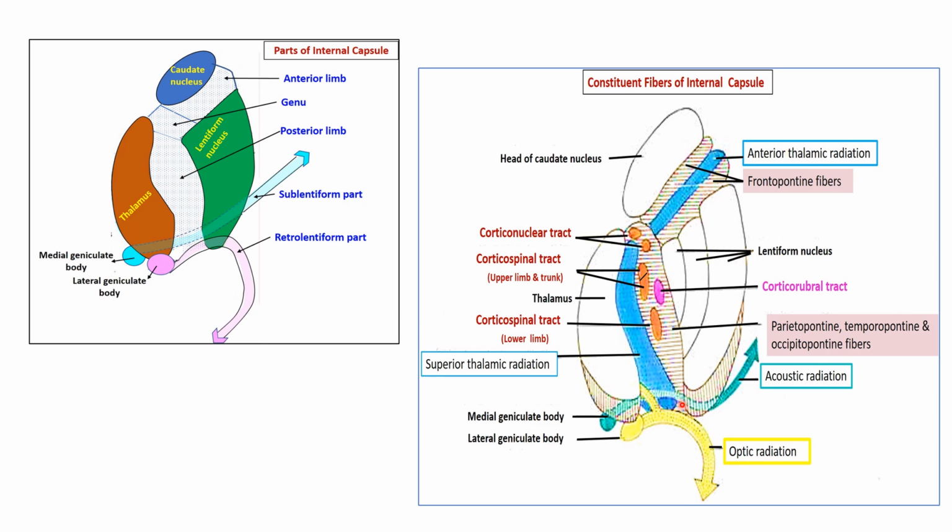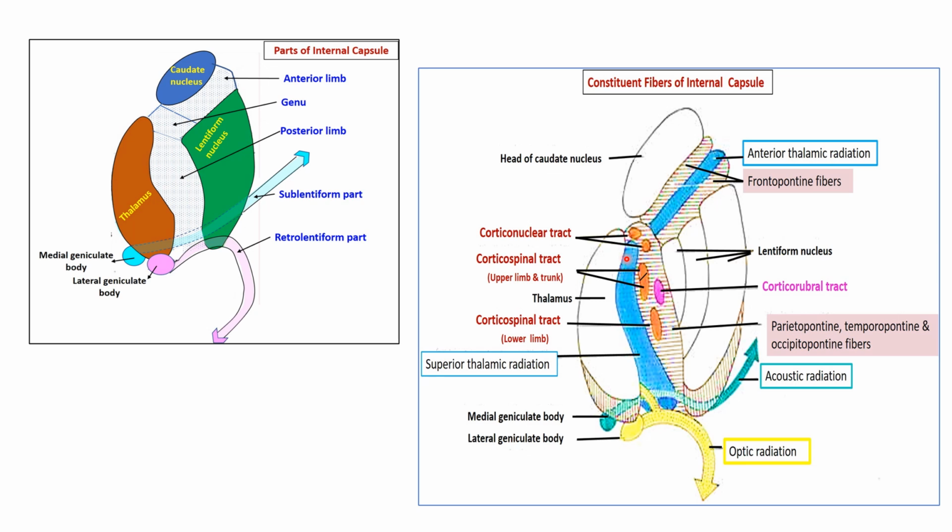Then what is present in the internal capsule? You can see here, in the anterior limb, we have anterior thalamic radiations and frontopontine fibers.